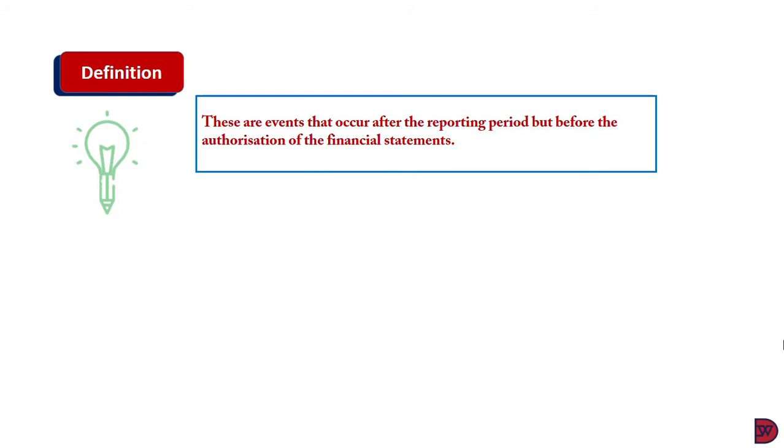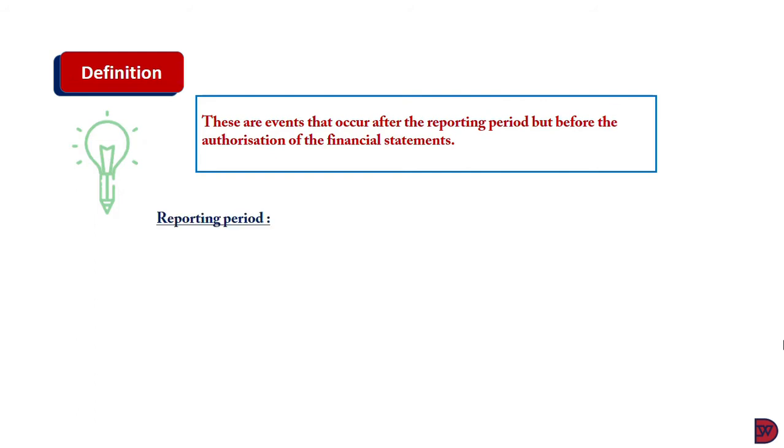Therefore, it may even be up to the 17th of March 2021 before the financial statement becomes available to the users. Now, although the financial statement should show the position as at the year end, that is, say 31st December 2020, amendments can be made up until the finalization date, which is the 17th March 2021 in this scenario.